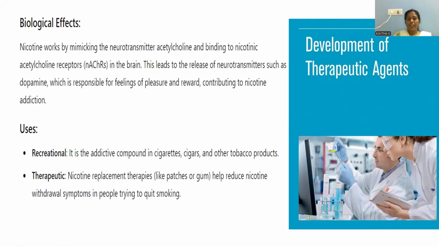This is purely explained by means of, in order to minimize the poison tendency of the venom of the snake, another anti-venom also synthesized from the snake only. That means, whatever poison is generated by the venom of the snake, another anti-venom again is synthesized from that snake poison only. In the same manner, in order to remove the addiction property of the nicotine, again nicotine itself is used as a replacement therapy. Nicotine replacement addiction can be slowly reduced. That is the way we can use.